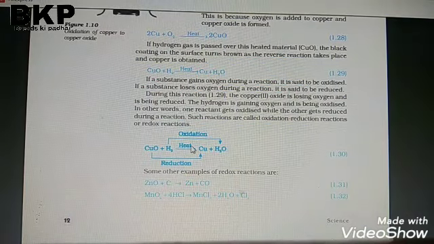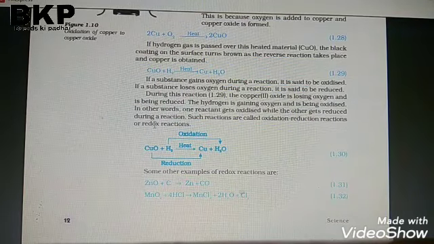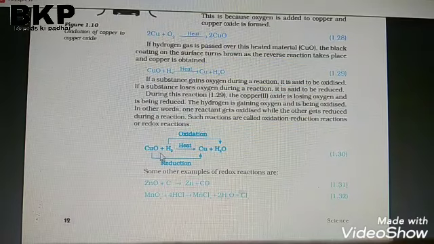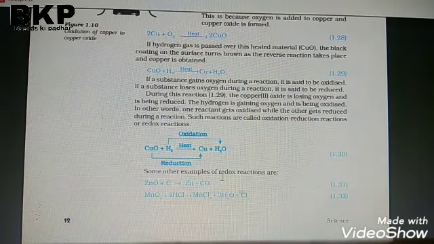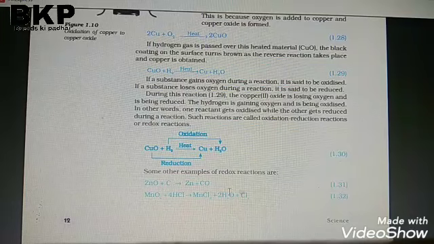This is known as the redox reaction. A question can come: mark out the substance oxidized, substance reduced, oxidizing agent and reducing agent.